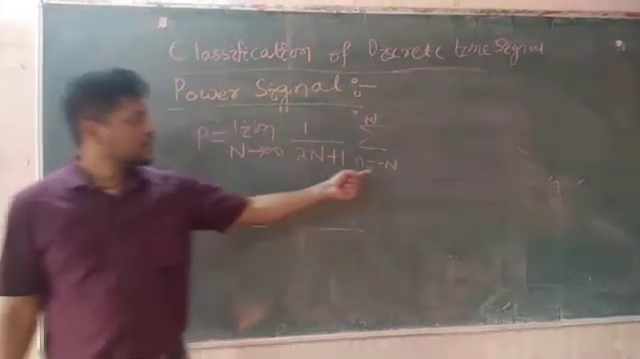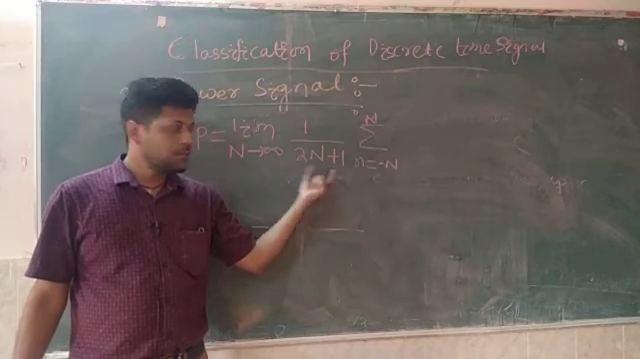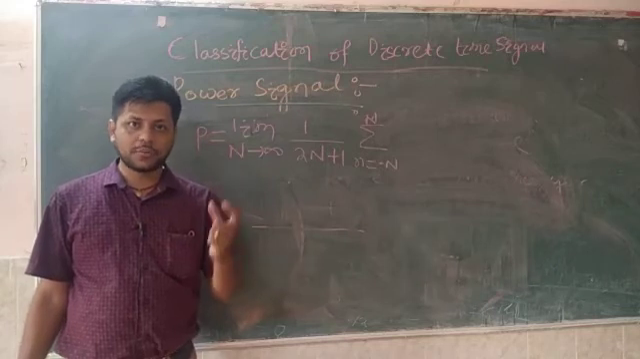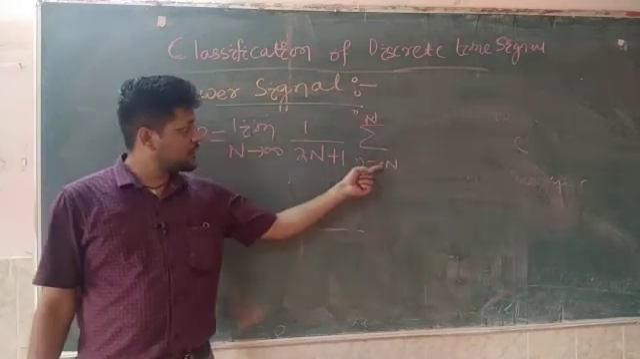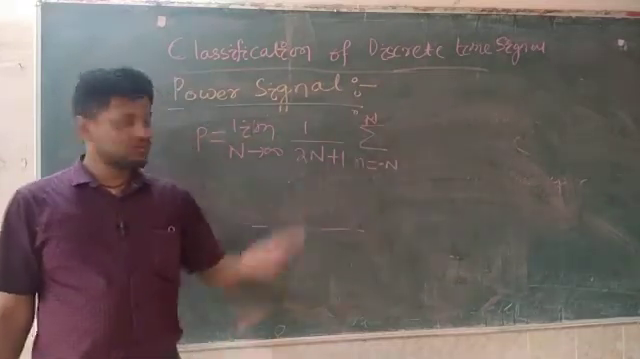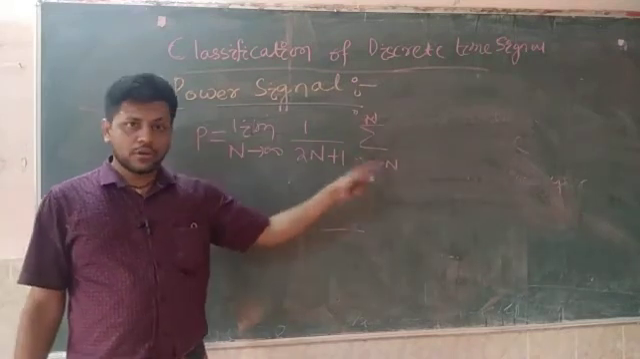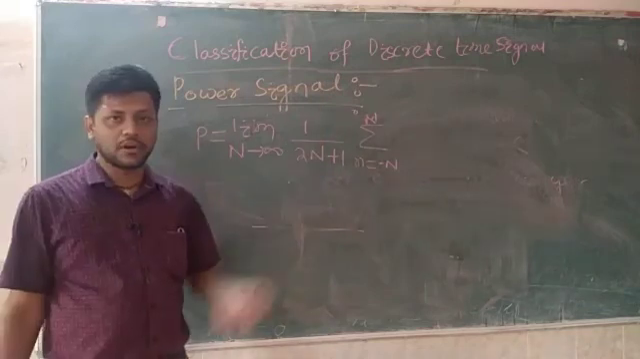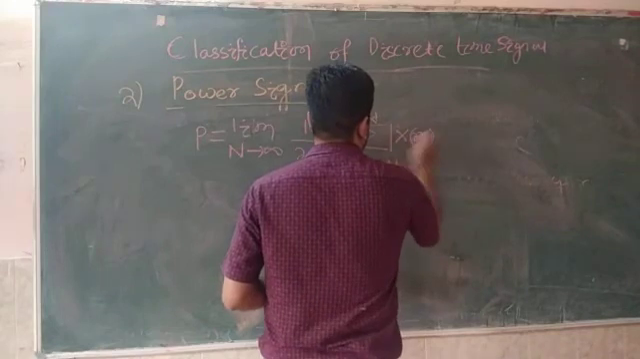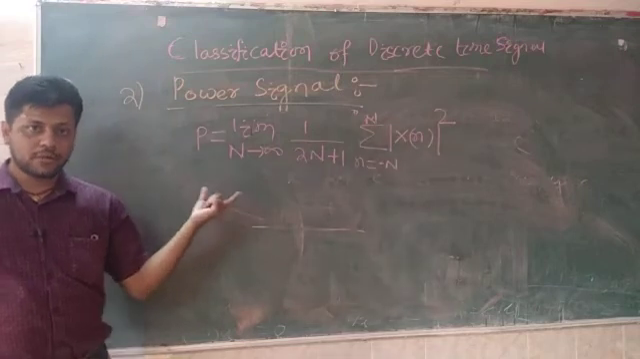So here you can see minus N to plus N, but I am taking 2N plus 1 number of samples. Why? Because suppose minus 2 to plus 2: minus 2, minus 1, 0, 1, 2, that is 5 samples. Similarly minus N to plus N, we have 2N plus 1 samples, because there is 0 also. Then |x(n)| squared. So mathematically this is how we calculate the power of the signal.